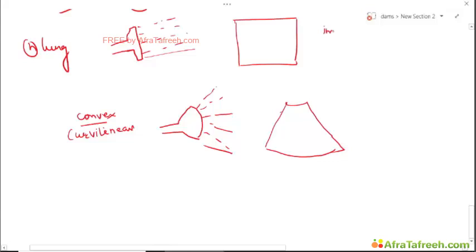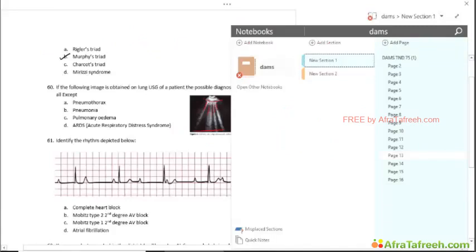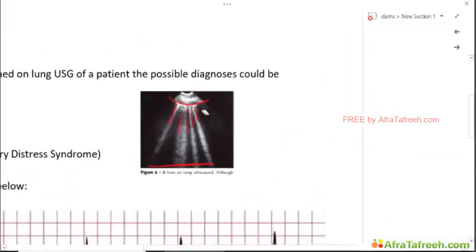So this is how we get the image shape. Okay, so in the question we saw this is a shape which we get here. Okay, so this is a curvilinear probe which was used, right?